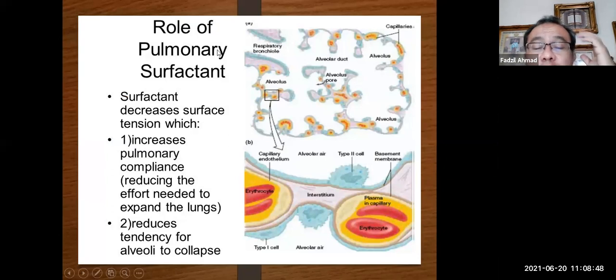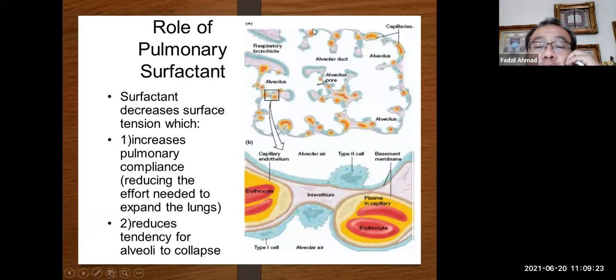Surfactant is necessary throughout your lifespan, not only in the neonatal unit or during the newborn period. There are many conditions where injury to surfactant can cause respiratory distress in adults and in bigger children. So the function of surfactant is to increase pulmonary compliance, meaning reduce the effort needed to expand the lung, and reduce the tendency for the airway to collapse.